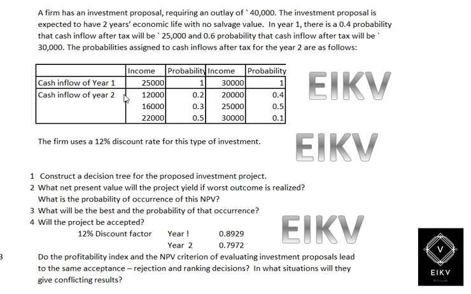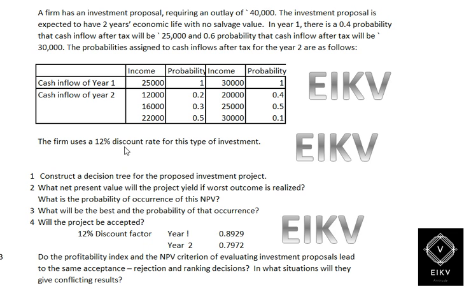Going ahead, cash inflow for the second year will be split into 12,000, 16,000 and 22,000, and the probability will be 0.2, 0.3 and 0.5. On the second one it is 20,000, 25,000 and 30,000. The probability will be 0.4, 0.5 and 0.1.